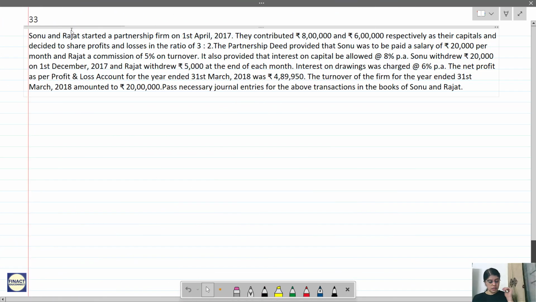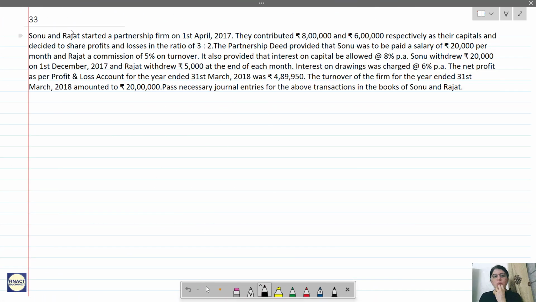Let us read it. Sonu and Rajat started a partnership firm on 1st April 2017. They contributed 8 lakhs and 6 lakhs respectively as their capitals and decided to share the profits in the ratio of 3:2. So you can just mark the profit sharing ratio always in the question so that you remember that. See, 8 lakhs, 6 lakhs is capital. Why will you use this? To calculate interest on capital.